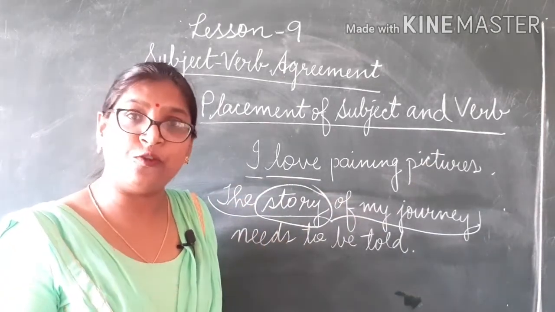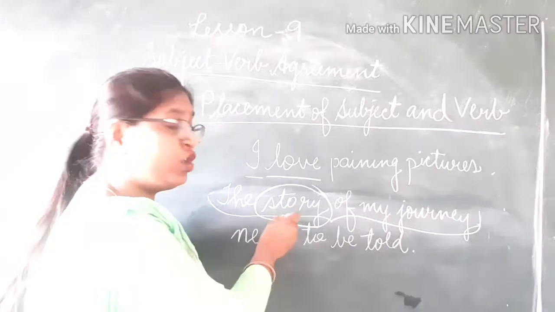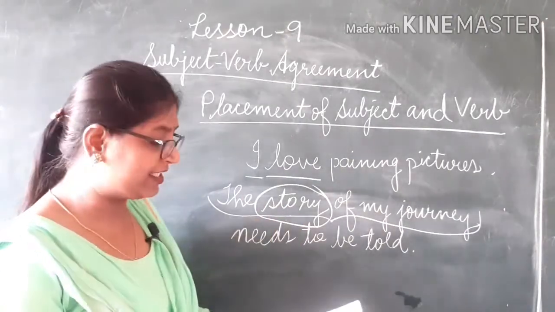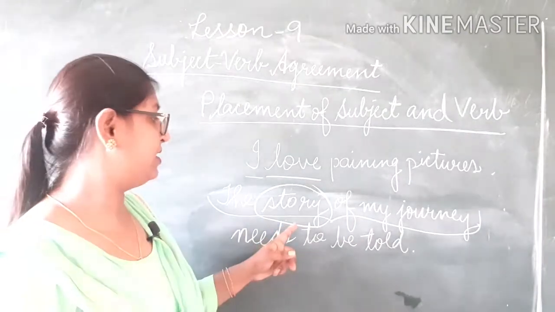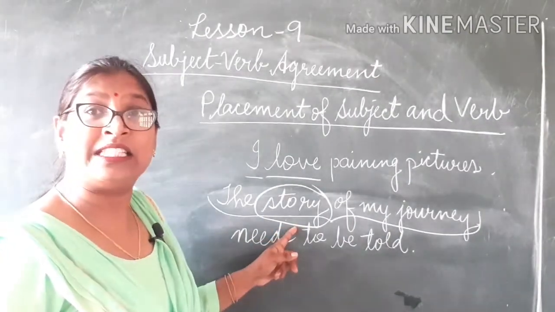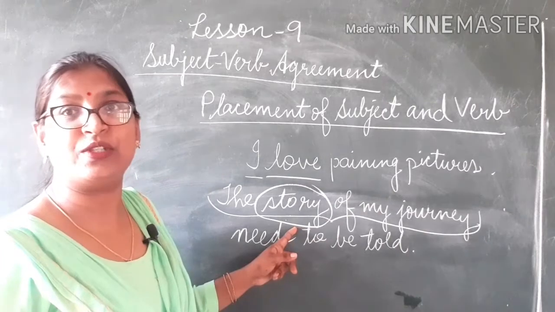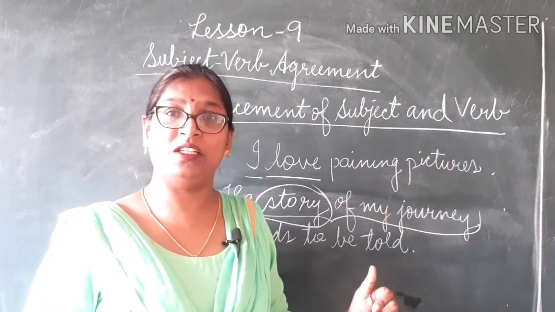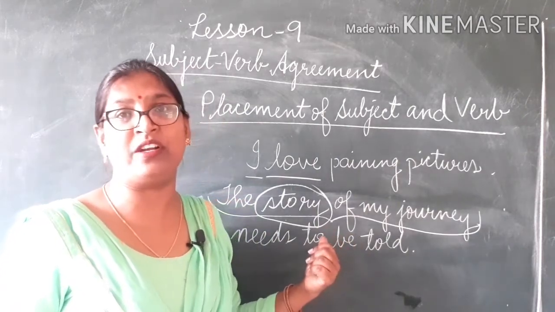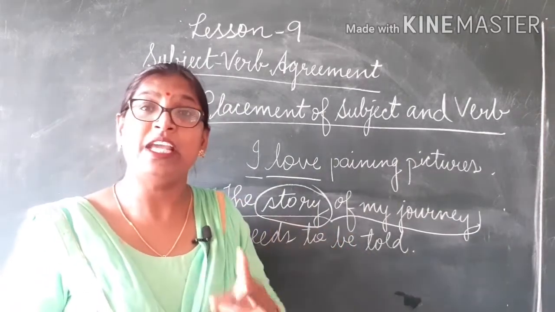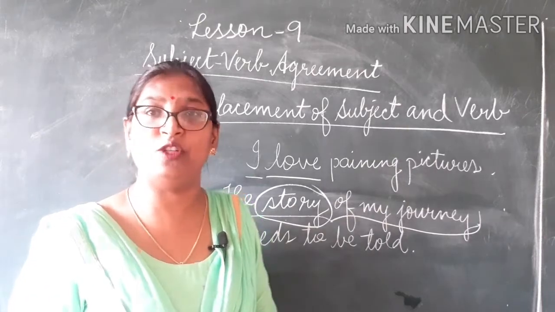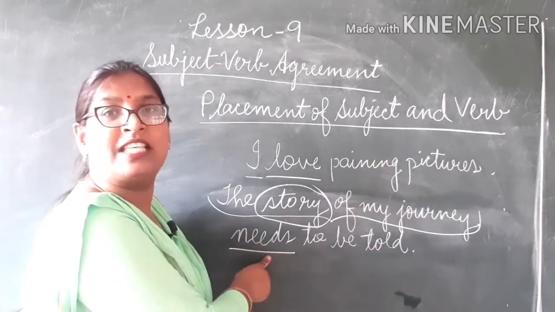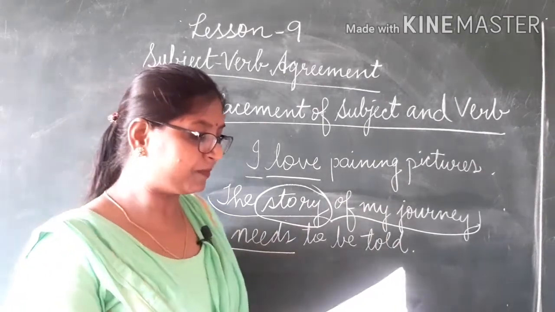So, the form of the word should be used according to this word. Here we can see it is singular in number, third person singular in number, and we know when the subject is singular in number, we use S or ES form of the verb. That is why we can see here the verb is having S with it.